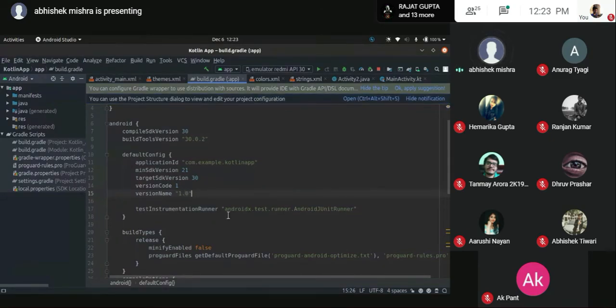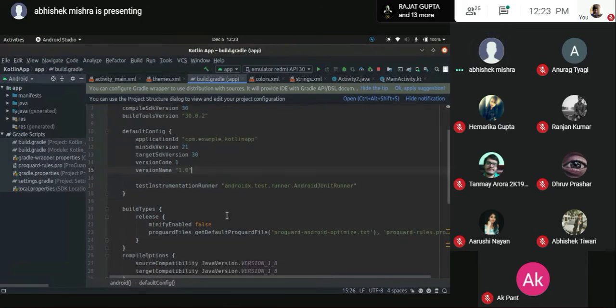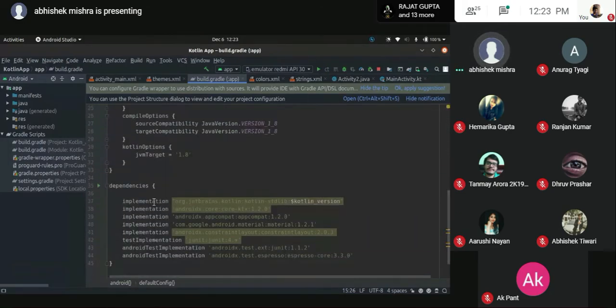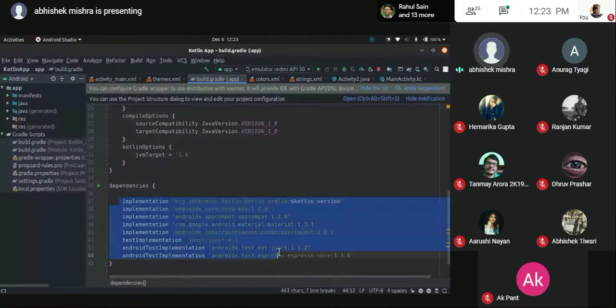And you see many applications having updates, right? If I name that 1.2, when you install the application, it will tell me this is the update for your application.